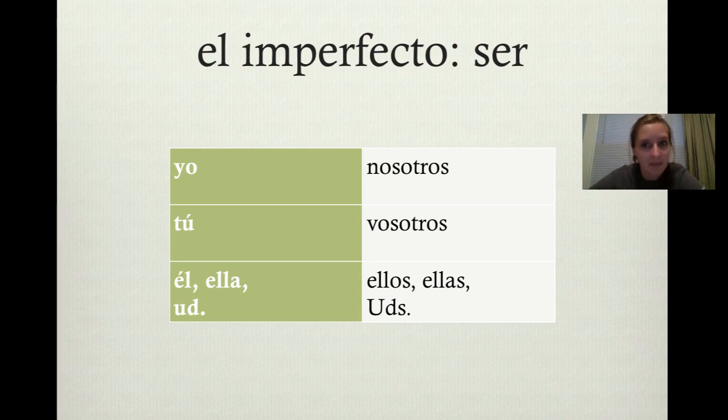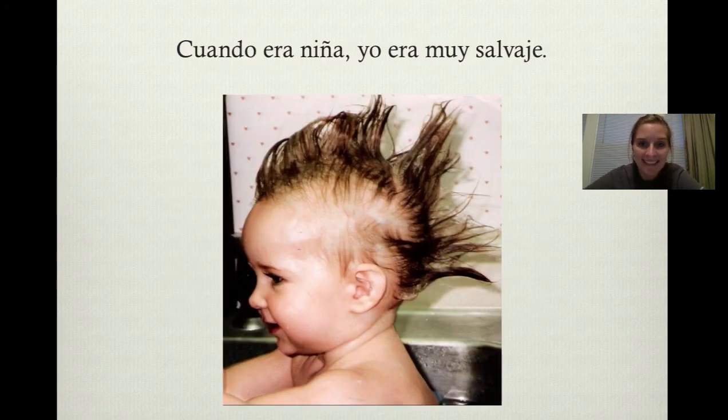Ser, también irregular, como casi siempre. So, these are the conjugations for ser. Era, eras, era, éramos, erais, eran. Again, the only accent is on the nosotros form. Cuando era niña, yo era muy salvaje. Es chistoso. Here, era is used because I am describing myself in the past. Wild. Un poquito.